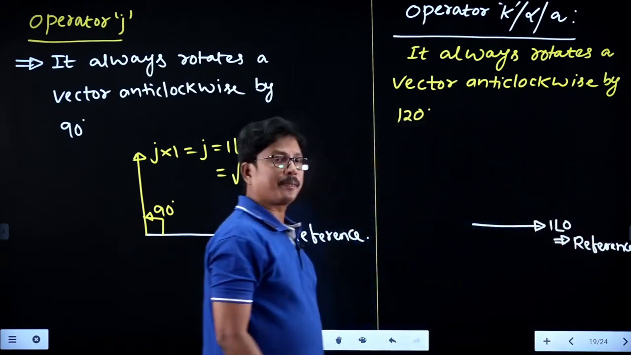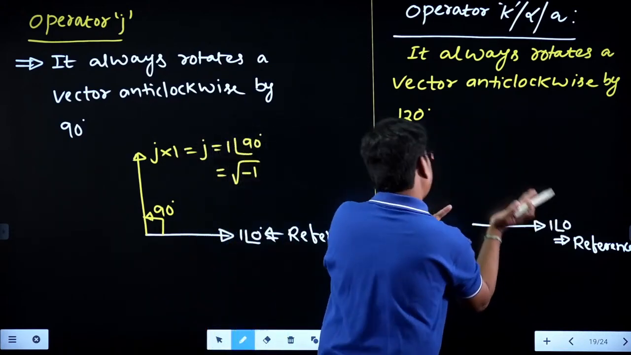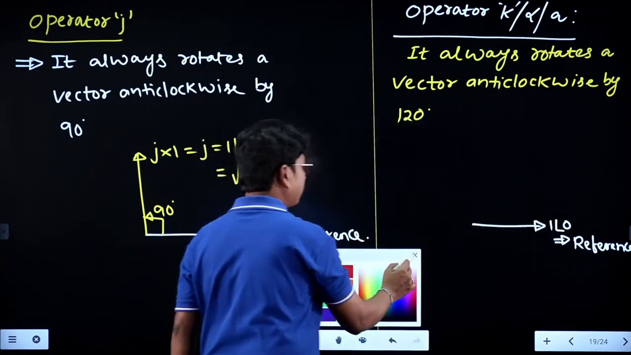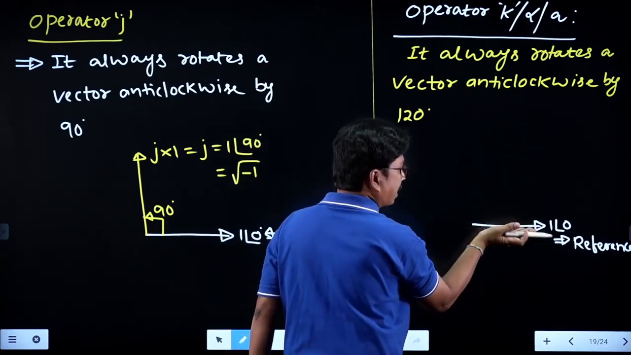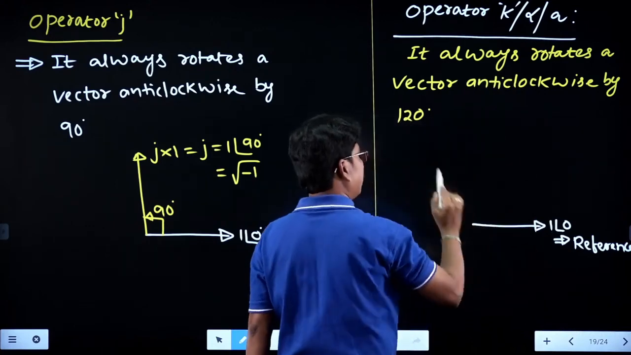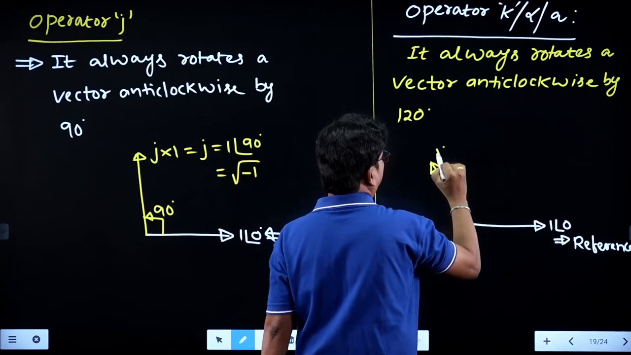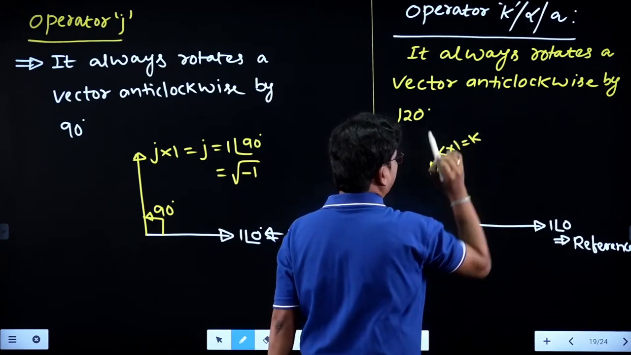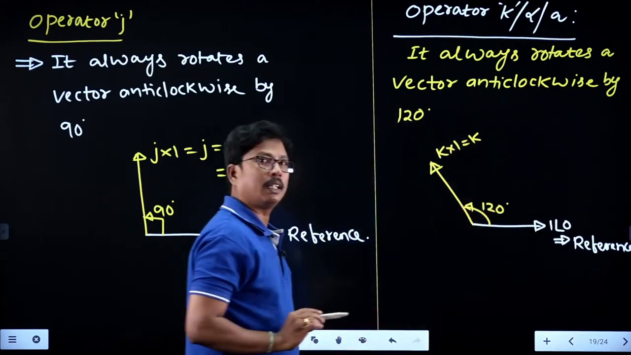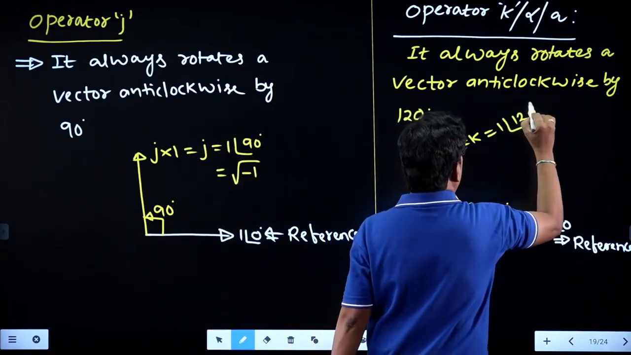Now they are asking about operator K. Whenever you are multiplying this 1 with K, it will be shifted anti-clockwise by 120 degrees. Whenever you are multiplying with J, it is shifted by 90, but whenever you are multiplying with K, it will be shifted by 120 in the anti-clockwise direction, right? So this will be K into 1, which is nothing but K. What is the angle shift we are having? 120 degrees. Therefore, the value of K is nothing but 1 at an angle of 120.